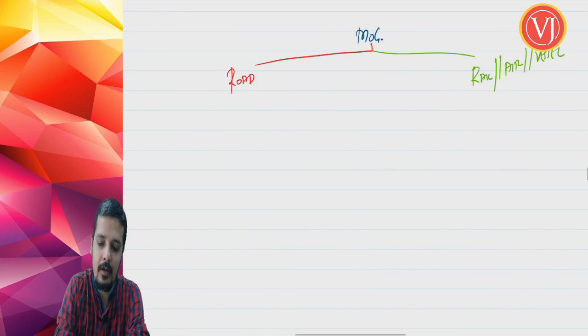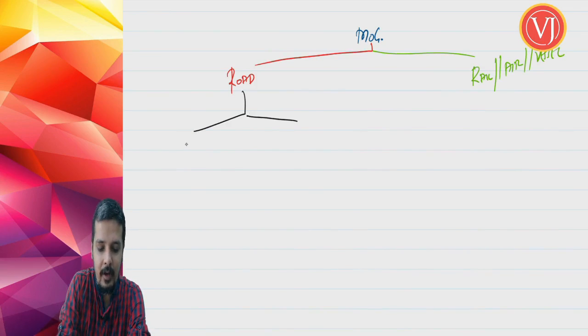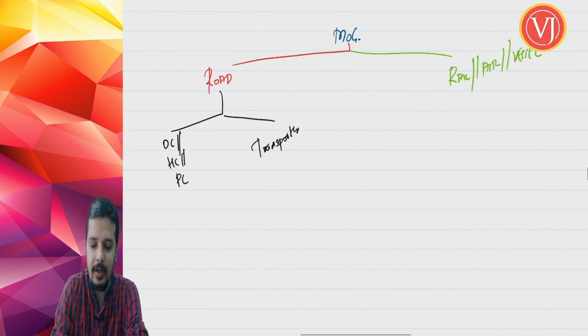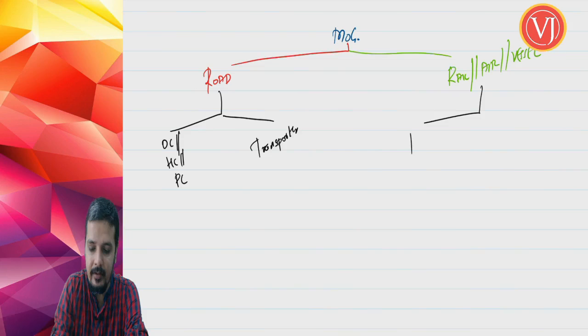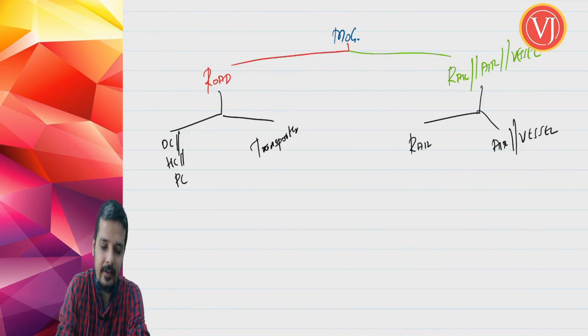So when you're talking about road, again the bifurcation is two. You're talking about own conveyance, hired conveyance, public conveyance, and the other category, you're talking about transporter. Right? When you talk about rail, air, vessel, the categorization is rail on one side and by air and vessel on the other side. Now let us discuss the common points.